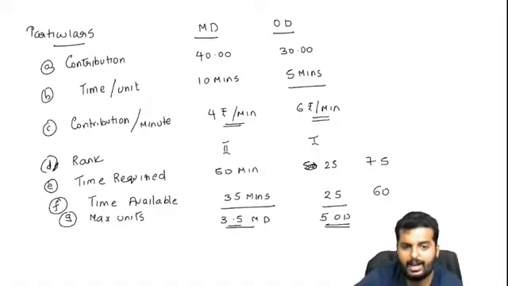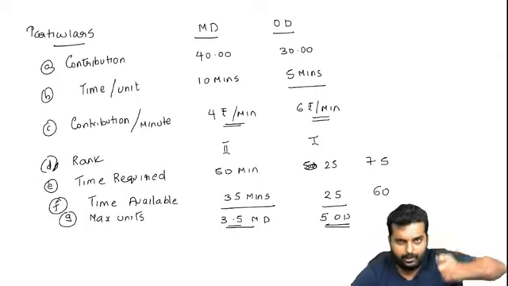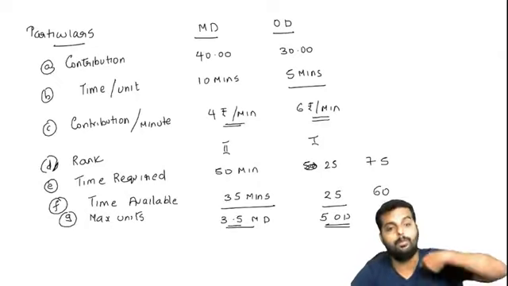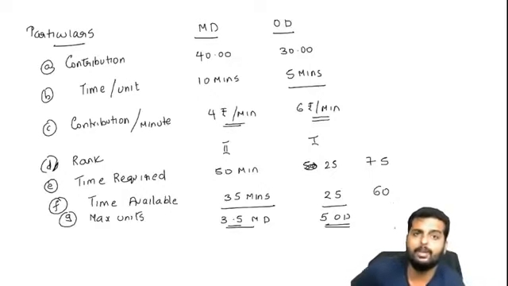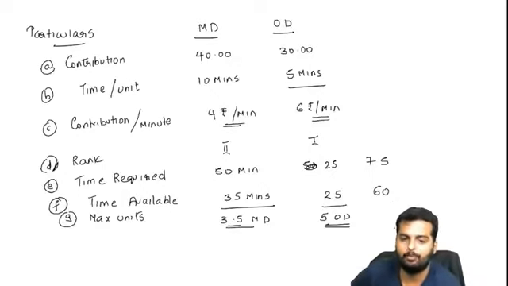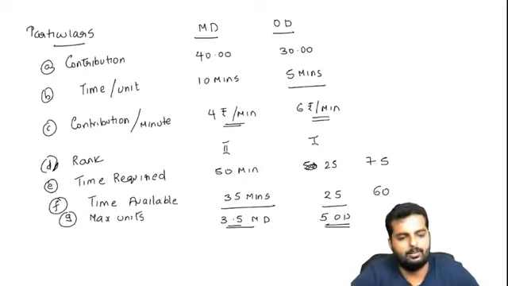We got the answer as 4 for masala dosa and 6 for onion dosa, which means for every 1 minute I work on masala dosa, I get 4 rupees, and for every 1 minute I work on onion dosa, I get 6 rupees. So which one should I make first? I should make onion dosa first, only then masala dosa. Everybody clear with this part? And we got the answer as 3.5 masala dosa and 5 onion dosas. So I'll give you the optimum contribution now.